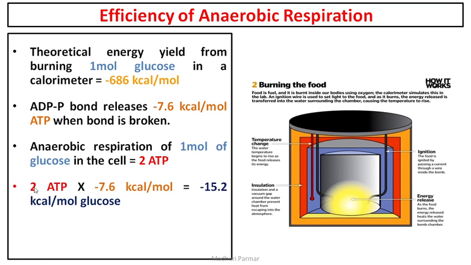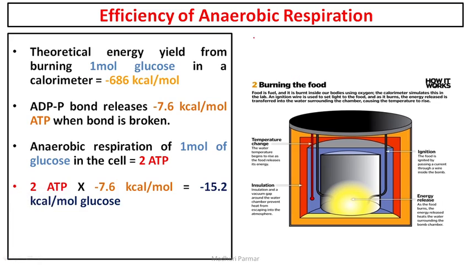So 2 multiplied by the energy per mole of ATP, minus 7.6. So 2 into minus 7.6. When you calculate the value, you get minus 15.2. Okay, so you are getting minus 15.2 kilocalorie per mole of glucose. Are you able to understand this calculation?